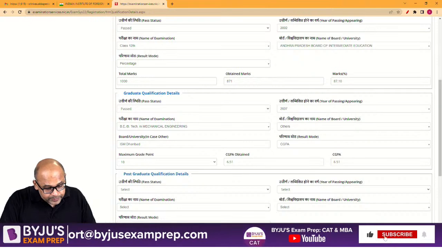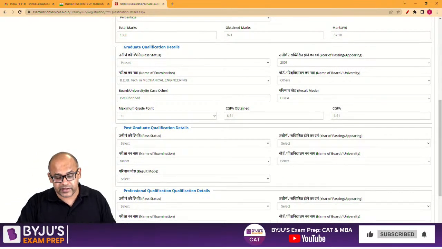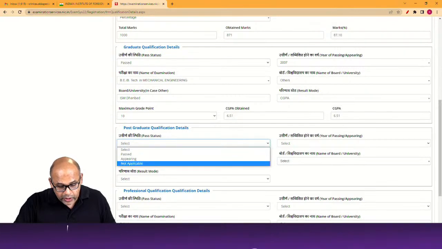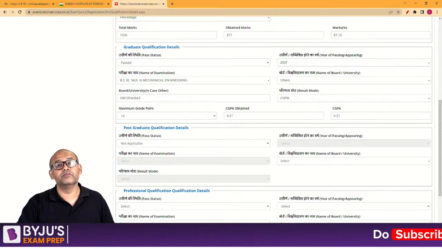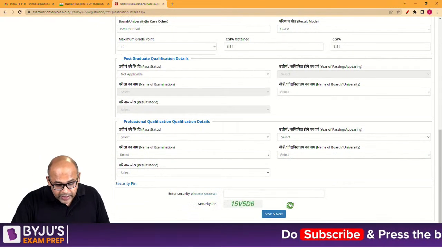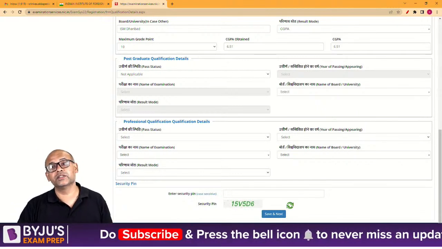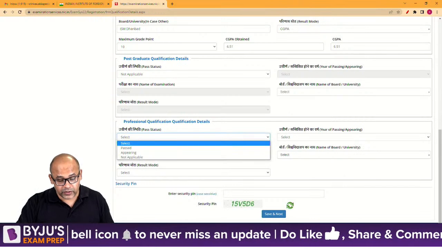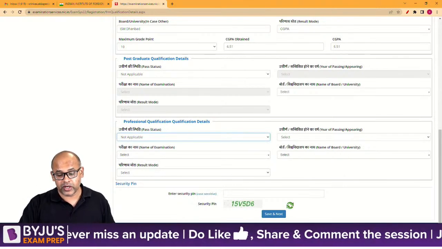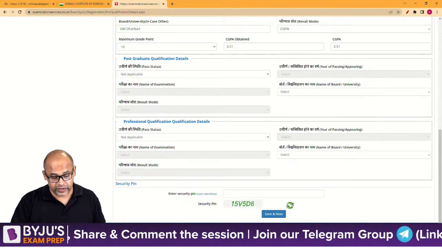Anyway, let's go ahead. Post-graduation, well, I have finished my MBA, but for now I'll just say not applicable. You can see that these boxes will start becoming grayed out. Then professional qualification, this is for people like CAs and others who would have done some kind of professional certification. As of now, I don't have one, so I will put not applicable. But if you have any such professional certification, you can enter it over here.